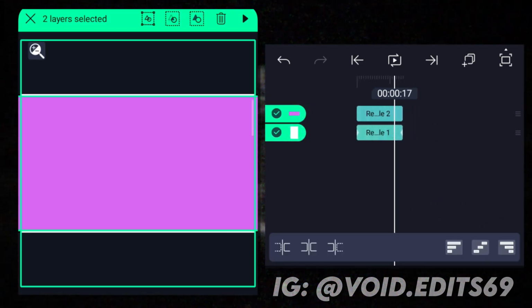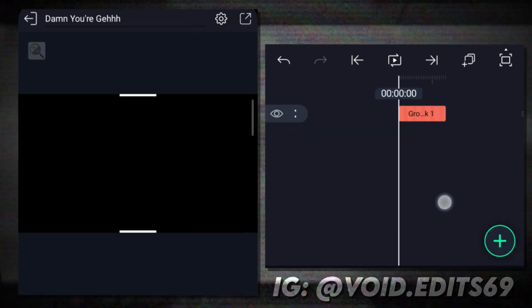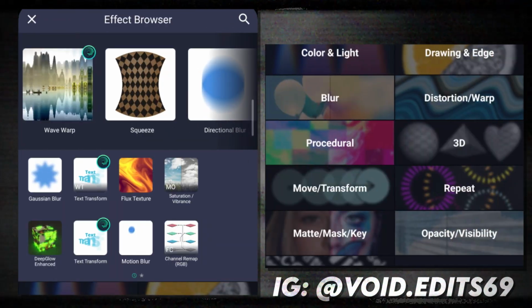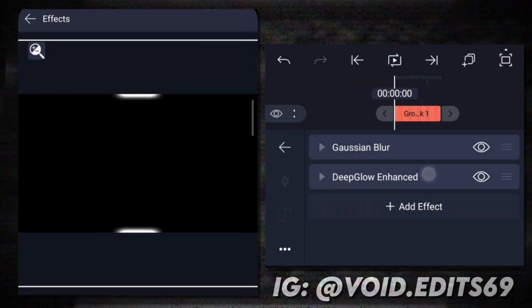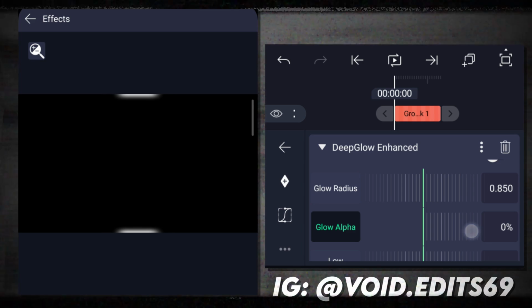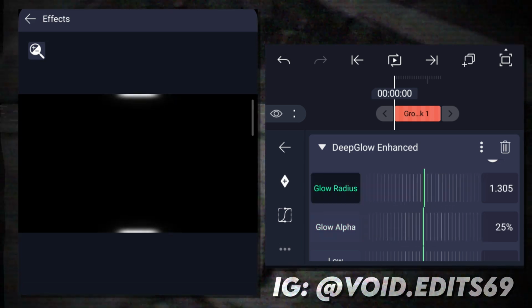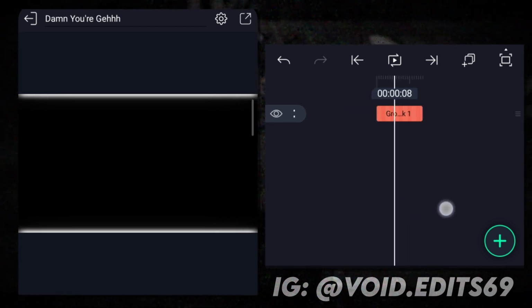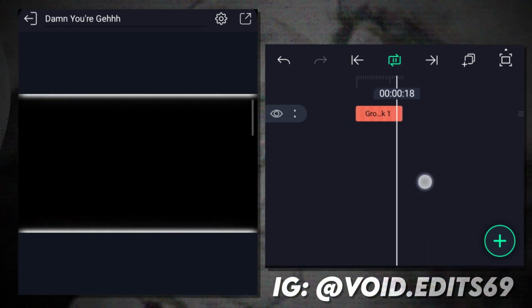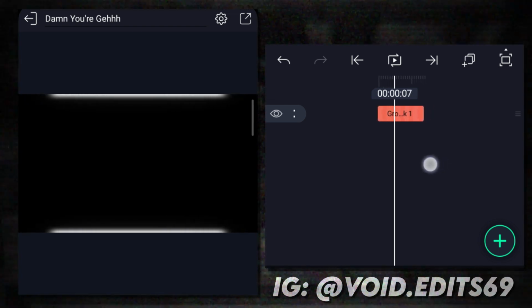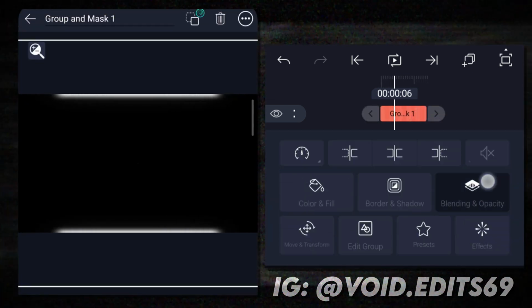Now, group both layers. Add Gaussian blur, and set the strength whatever you like. Now, add the deep glow effect, and follow my settings. Click on the group layer and do this.